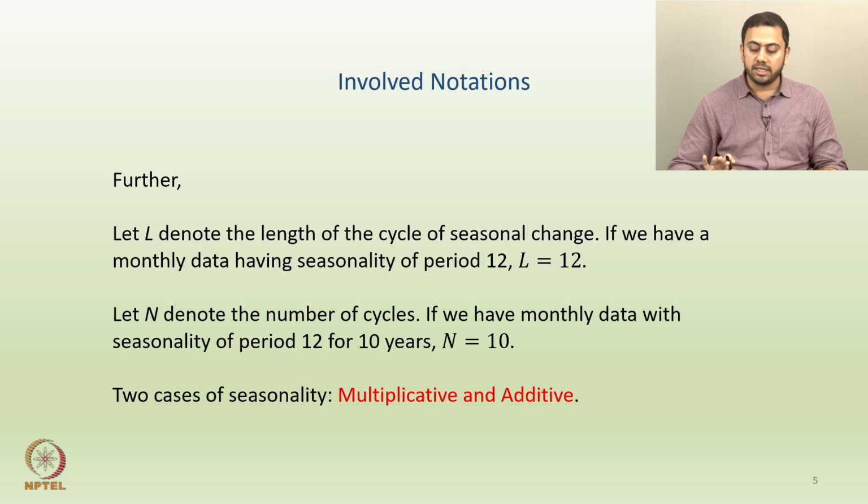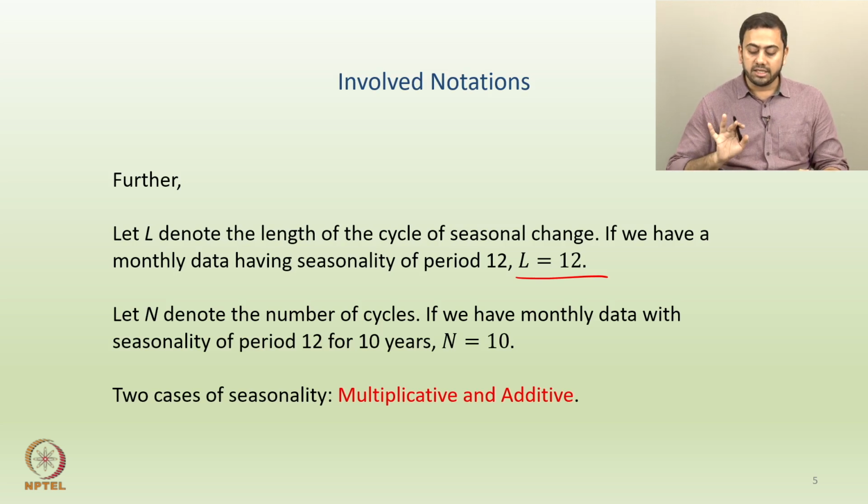A small example: if you have monthly data having seasonality of period 12, say temperature data or rainfall data, then my capital L would be 12. Similarly, let capital N denote the number of cycles. How many cycles are there in the entire data set?